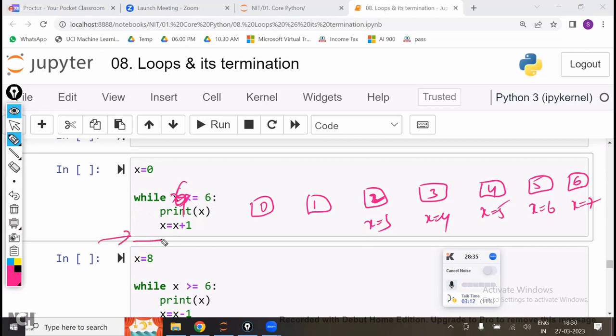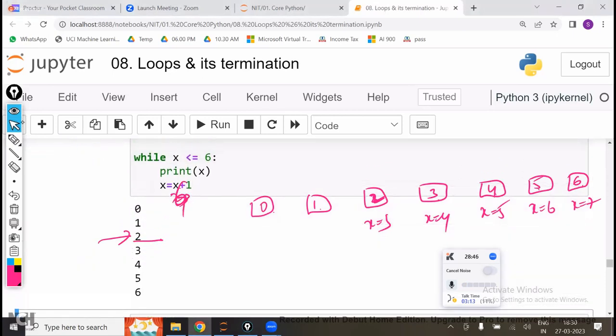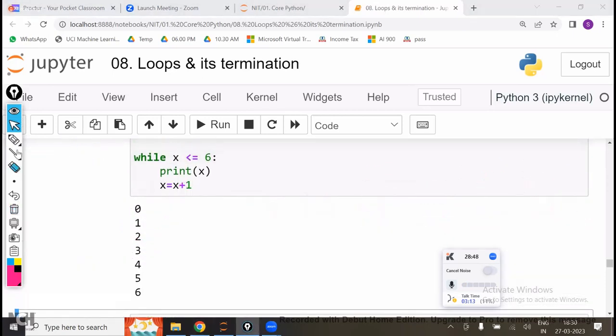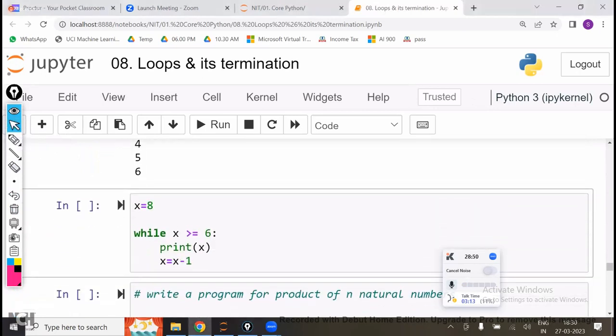Out of the while block, what is there? Nothing is there, so it will stop. Now what is the answer? 0, 1, 2, 3, 4, 5, 6. So this is the answer of this one. Is that clear? Right? Now, let us see the next example.